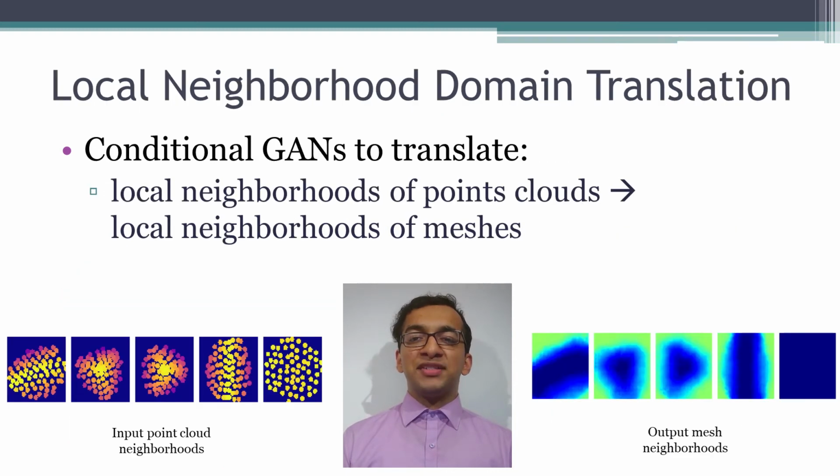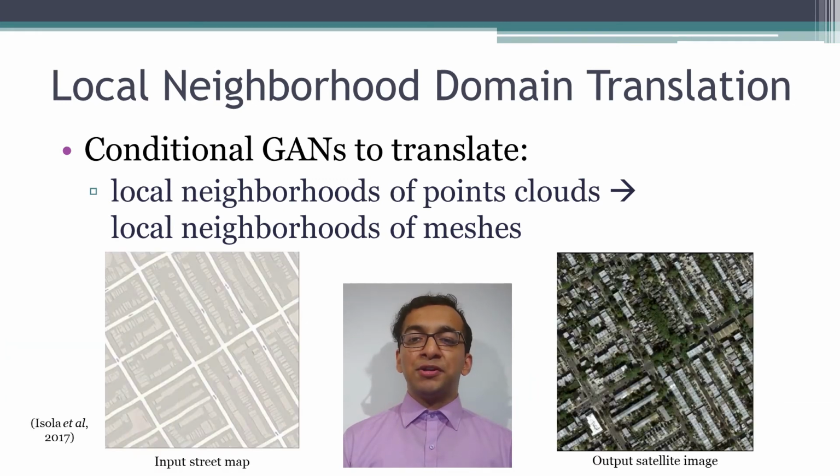My thesis also presents a novel and computationally efficient method for reconstructing fine features in general from point clouds by applying domain translation. We know that in the field of deep learning, generative adversarial networks, or GANs, have been used to translate images between two domains, such as street maps and satellite images.